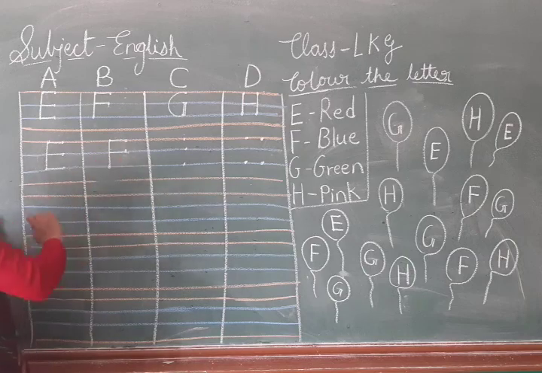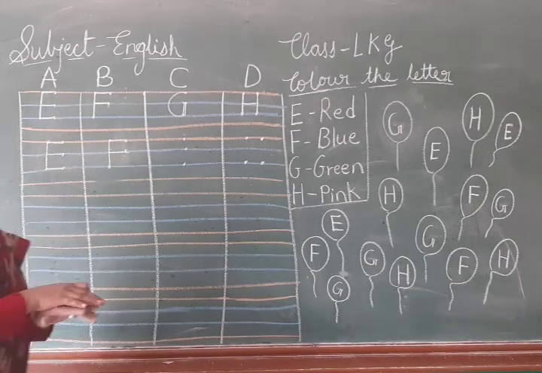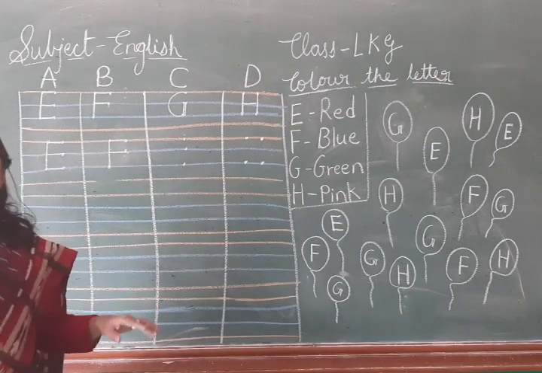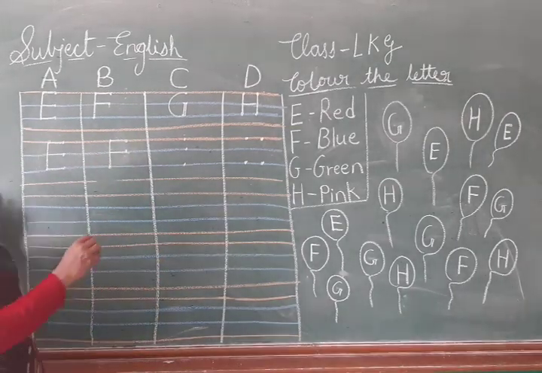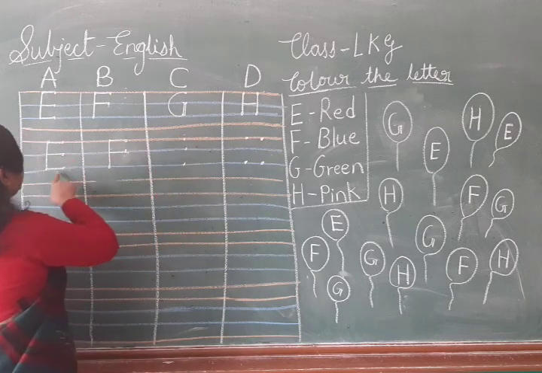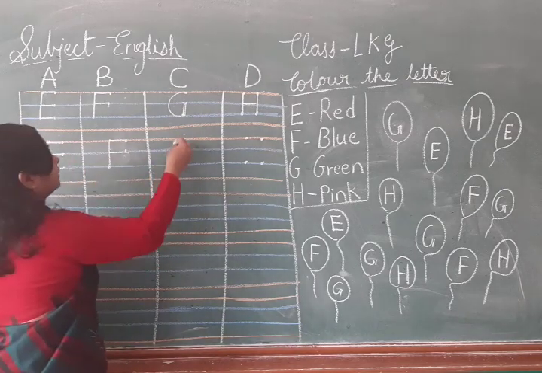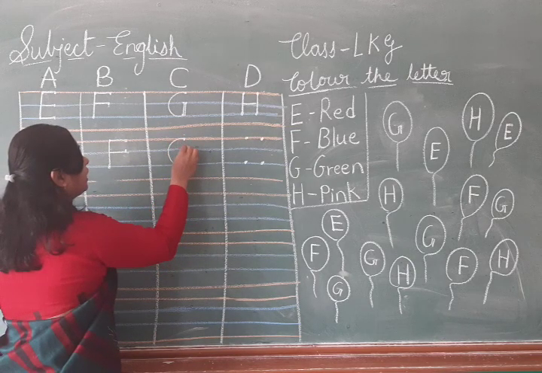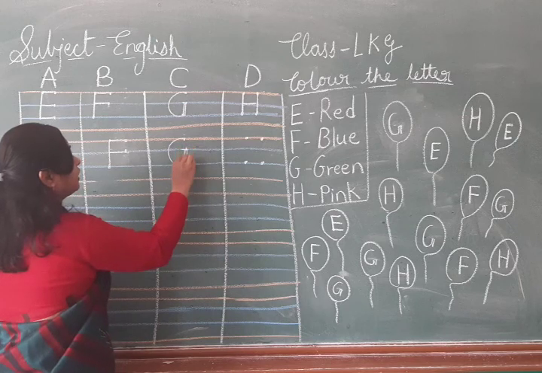Which letter is this? F. F for fish, F for fan, F for fun, F for frog. Now, E, F, after F, letter G. Curve, then up, and sleeping line, and down.